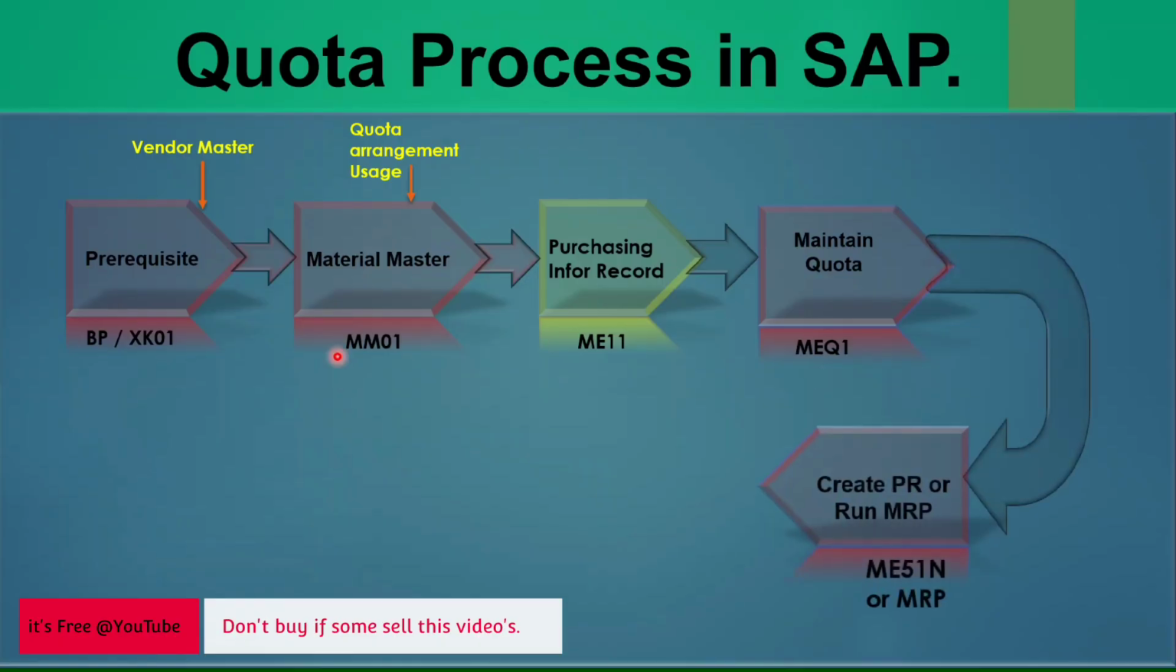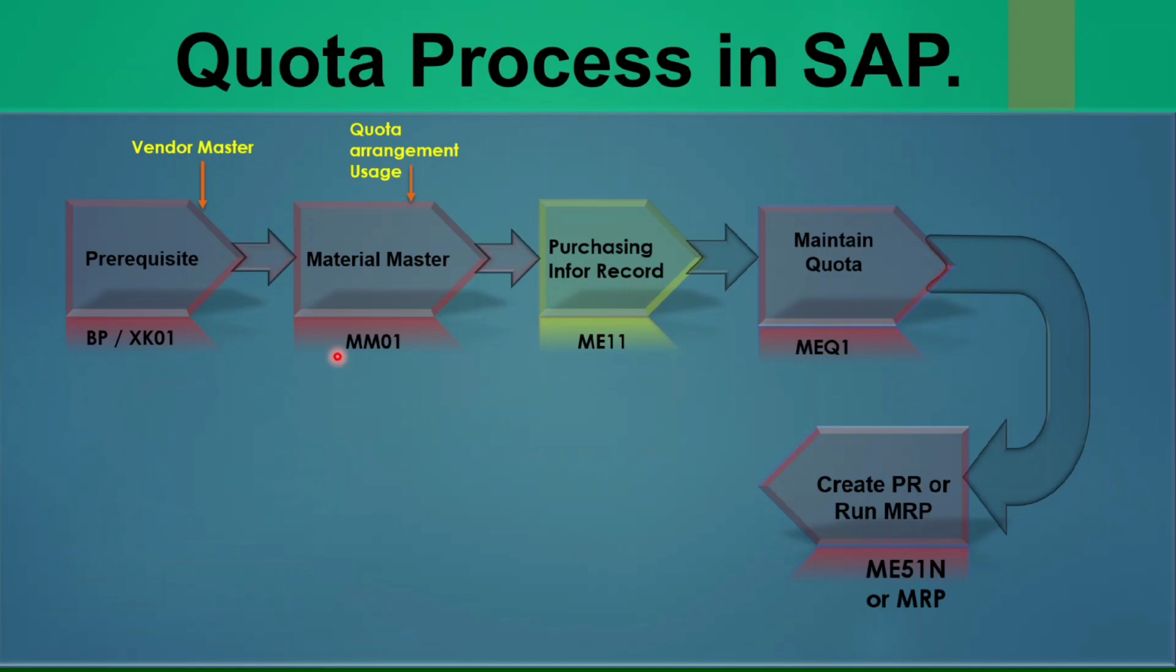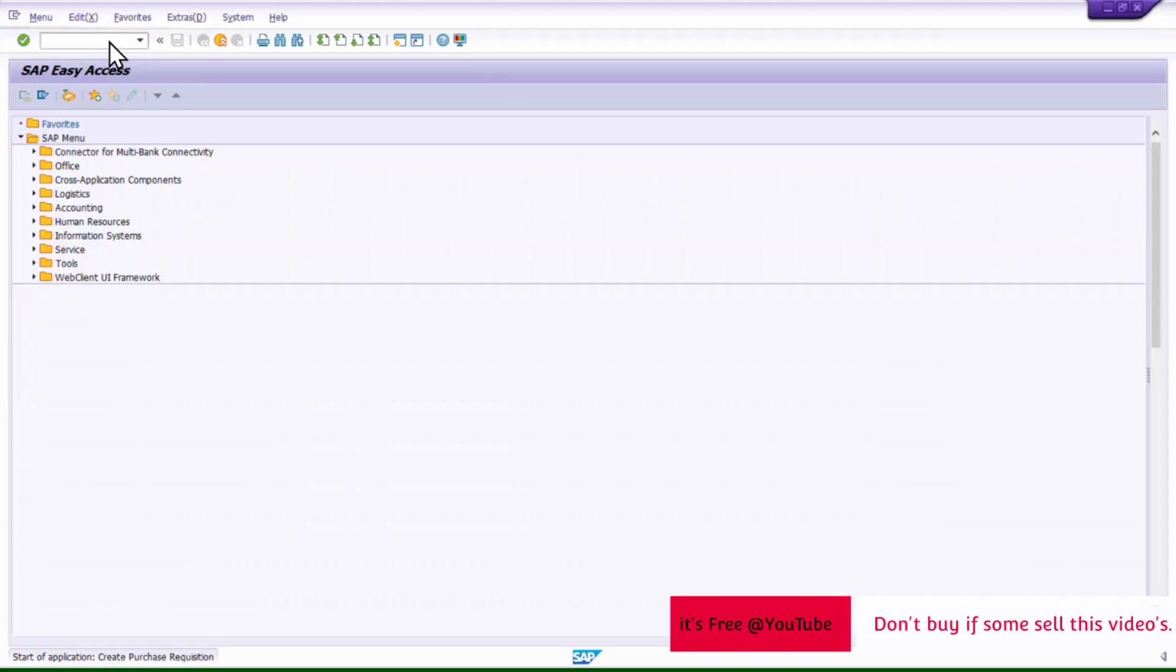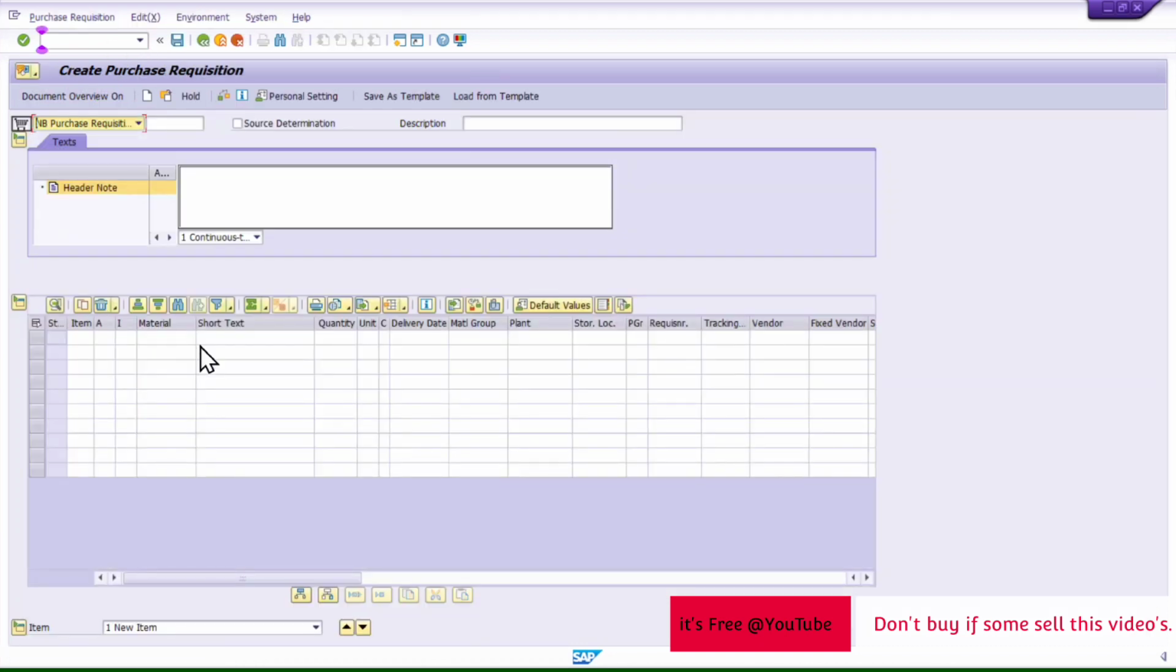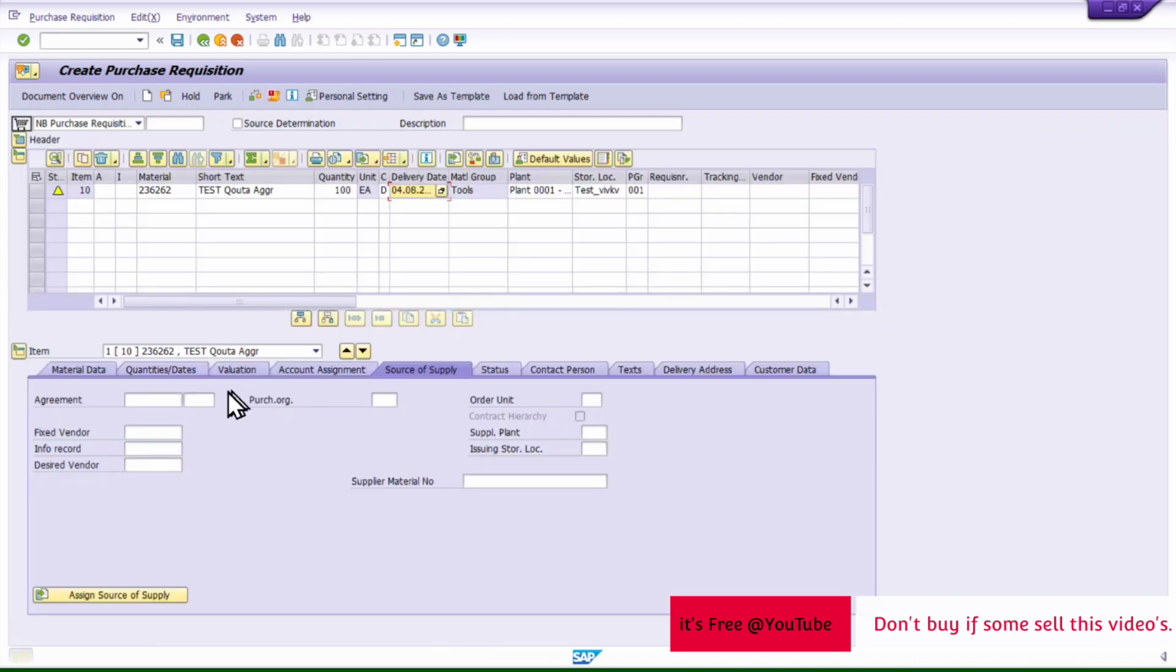Now what is next? So far we have created the material vendor info record and the quota agreement. Now we will see how exactly the system picks this quota when we create a purchase requisition or when we run MRP. Run T code ME51N, or you can do it in MRP as well, but we will test in PR first. I will provide my material, that is 236262. Then let's say I need 100 quantity. My plant is 0001, and the storage location is the same. Then press enter, providing all required details. Once this appears, you go into the source of supply and click here, assign source of supply.